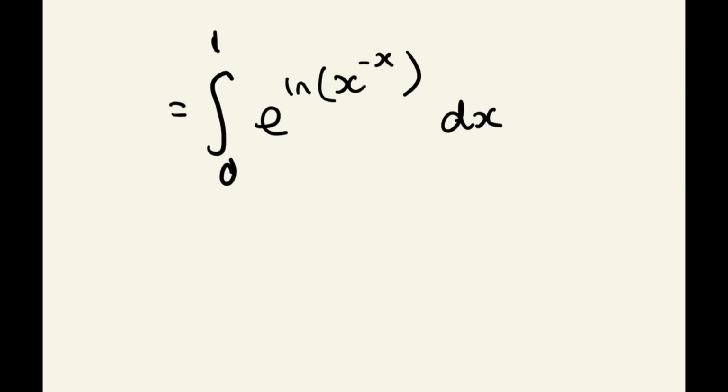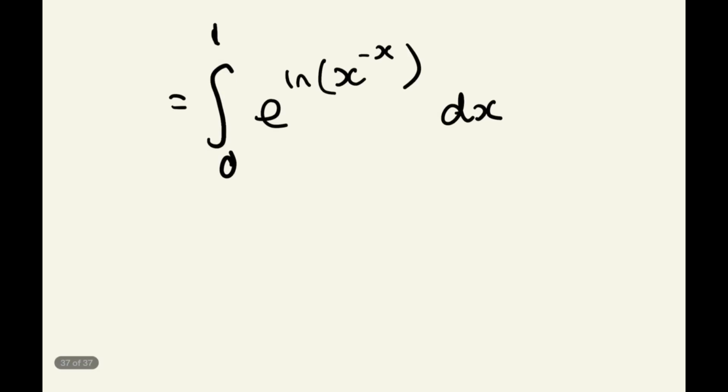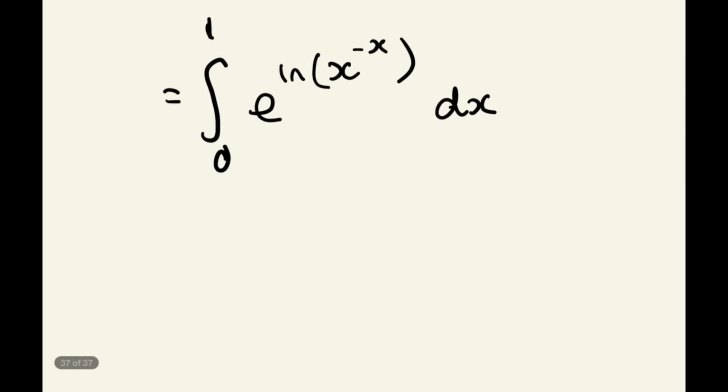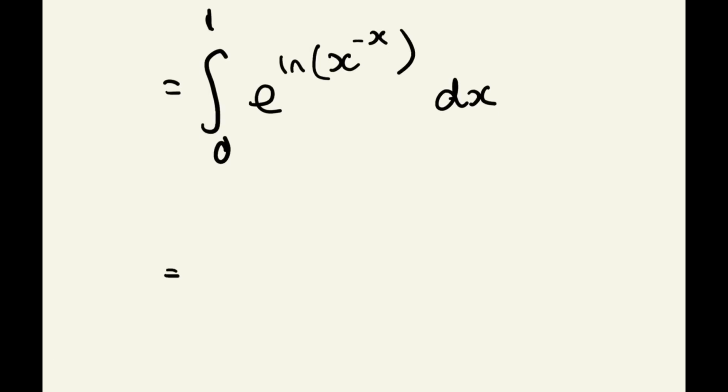Now, using the wonderful laws of logarithms, we can move the power inside of the ln outside of the ln. And so what that looks like is we've got the integral now from 0 to 1 of e to the power of negative x ln x dx.